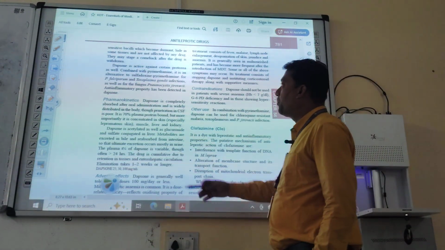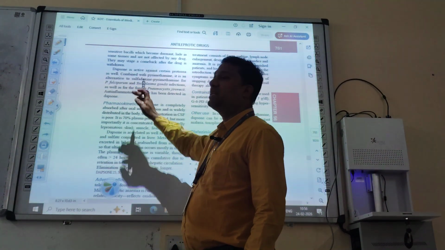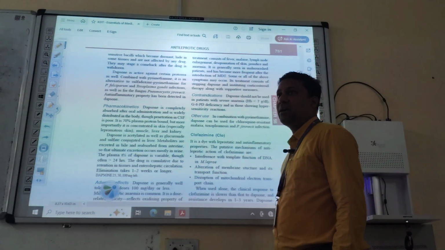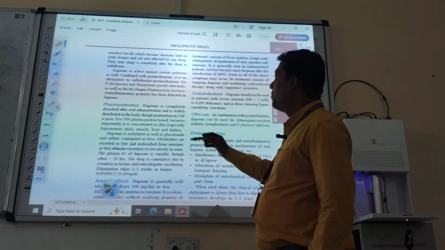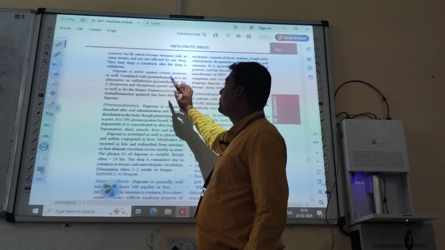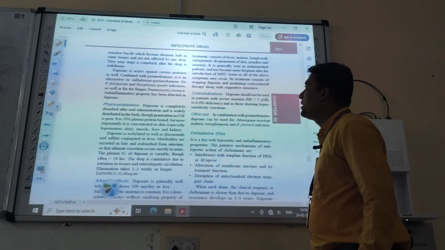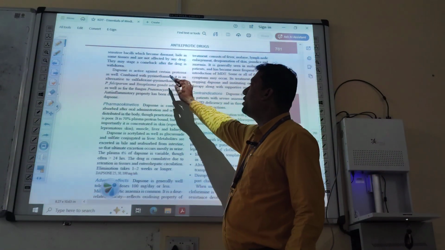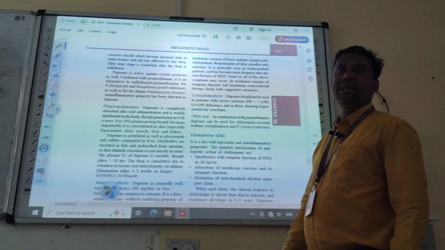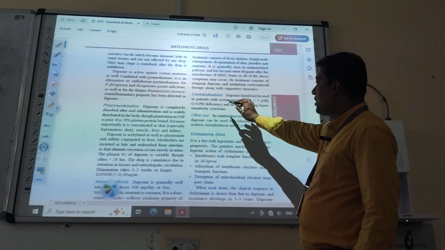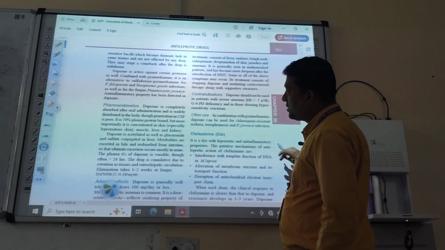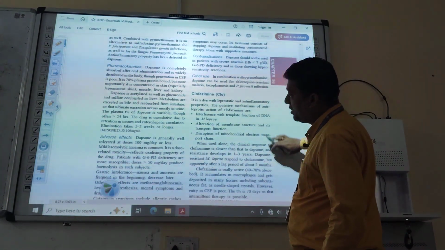Plasmodium falciparum is a dangerous form of malaria. When dapsone is combined with pyrimethamine, it forms an antimalarial preparation. Then uses are there.